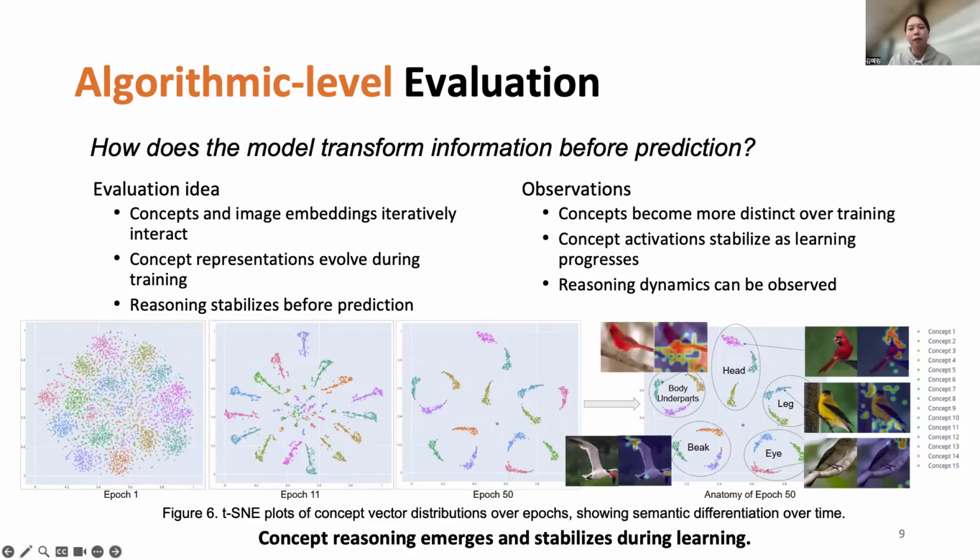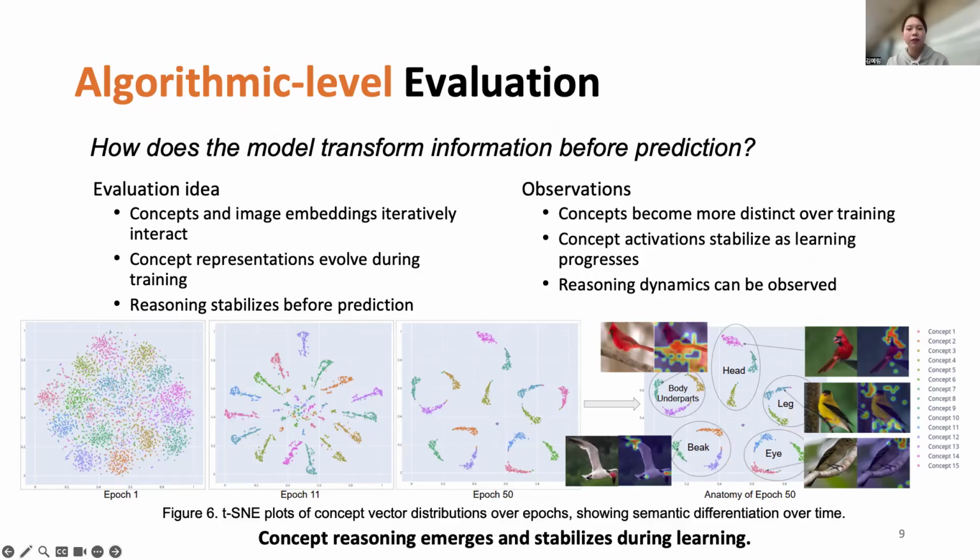At the algorithmic level, the question becomes how the model processes information to produce decisions. In our framework, reasoning happens through interactions between image embeddings and concept representations. We observe that concept representations become more distinct as training progresses, indicating that the model organizes information into stable conceptual structures.